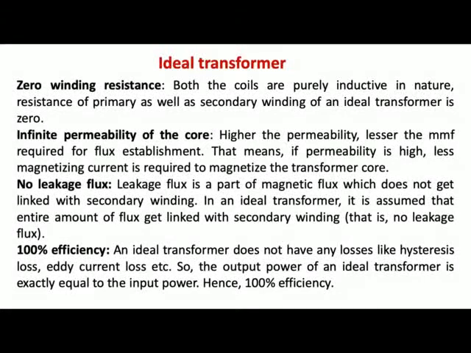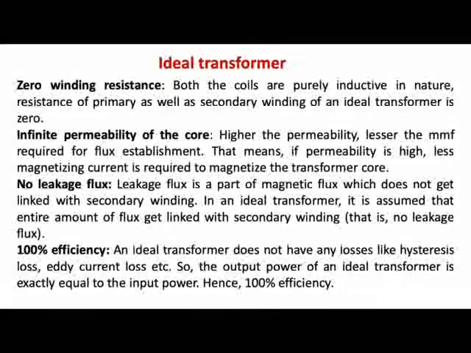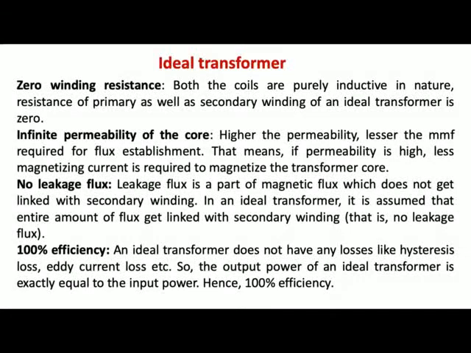The higher the permeability, the lesser the MMF required for the establishment of the flux in the core of the transformer. That means if permeability is high, very little magnetizing current will be required to magnetize the transformer core.